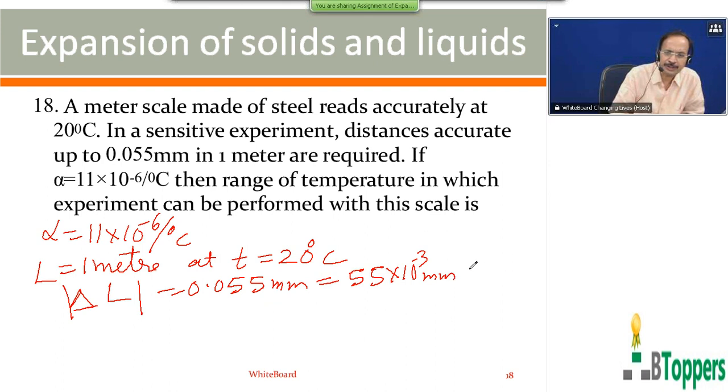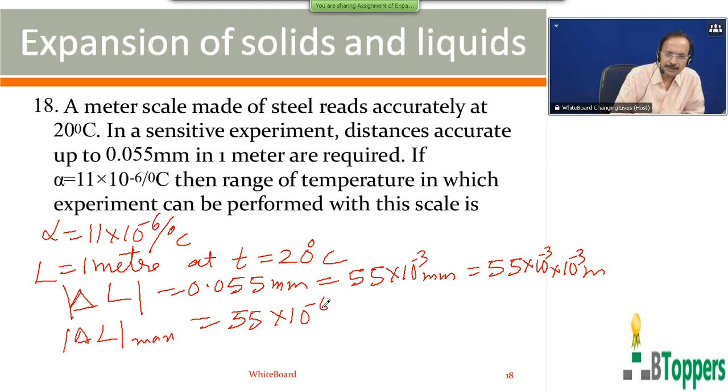And 1 millimeter you can write as 10 power minus 3 meter. So that comes out to be mod of delta L, the maximum value, 55 into 10 power minus 6 per degree.